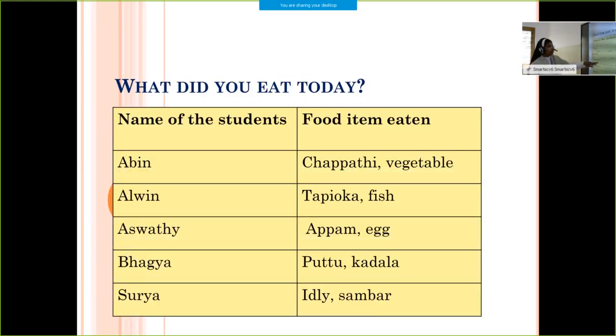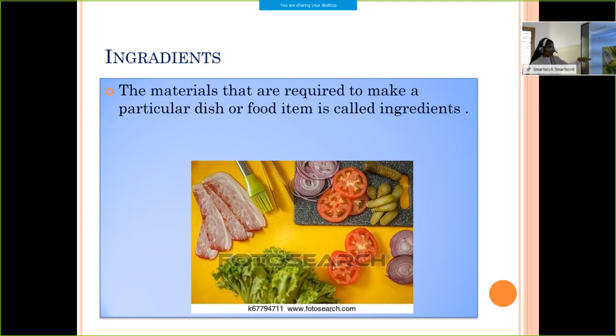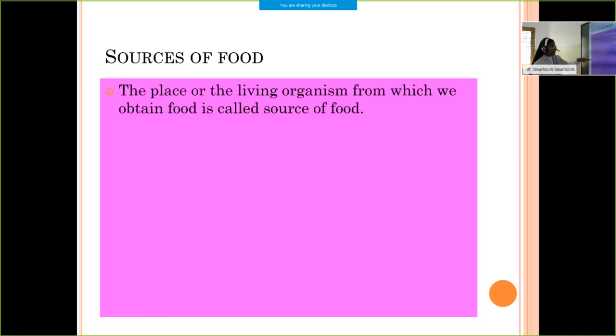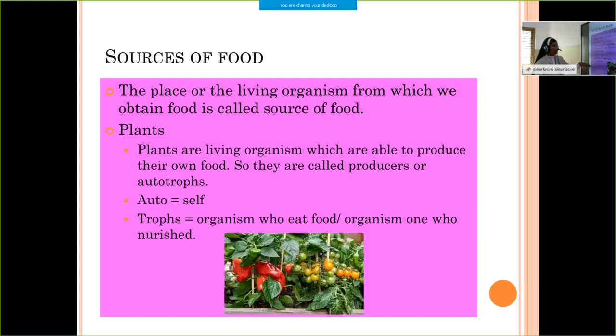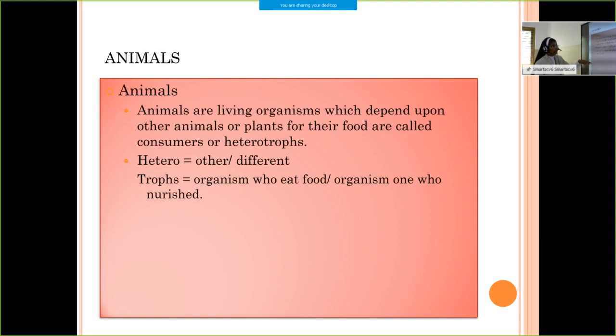Then we discussed the ingredients. What are ingredients? The materials that are required to make a particular dish or food item are called ingredients. Then we discussed various sources of food. Two types of sources are there: plants and animals. Plants we call producers or autotrophs, and animals we call consumers or heterotrophs.